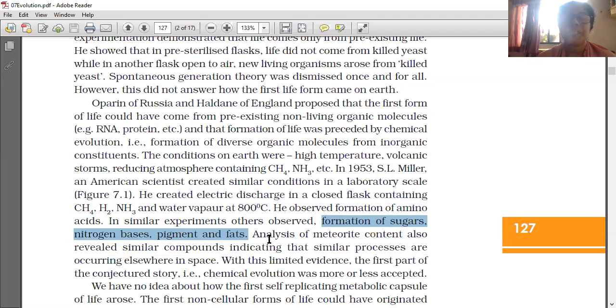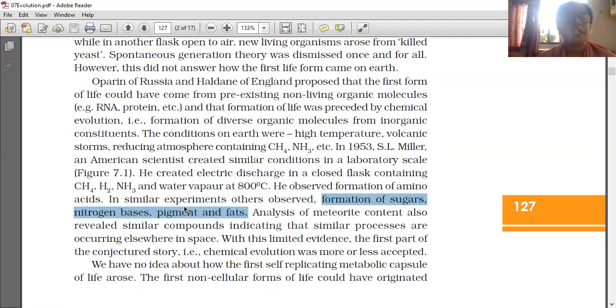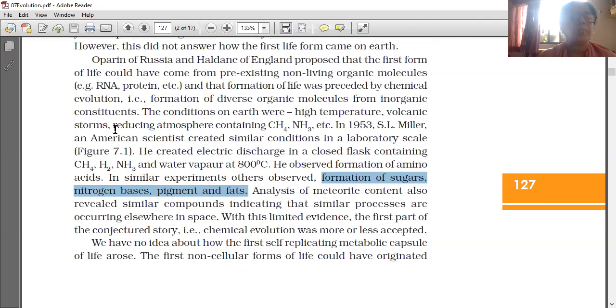Analysis of meteorite content also revealed similar compounds, indicating that similar processes are occurring elsewhere in space also. With this limited evidence, the first part of the conceived story, that is chemical evolution, was more or less accepted.